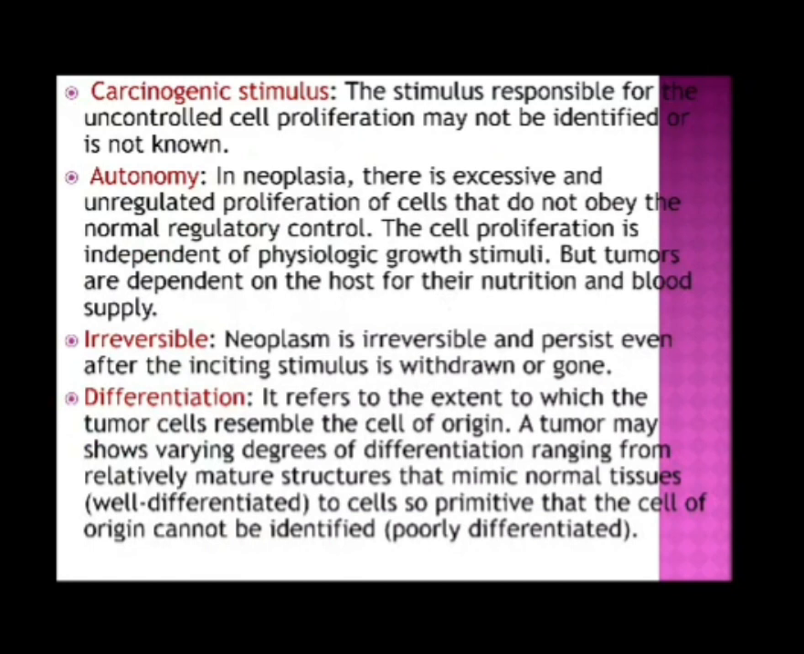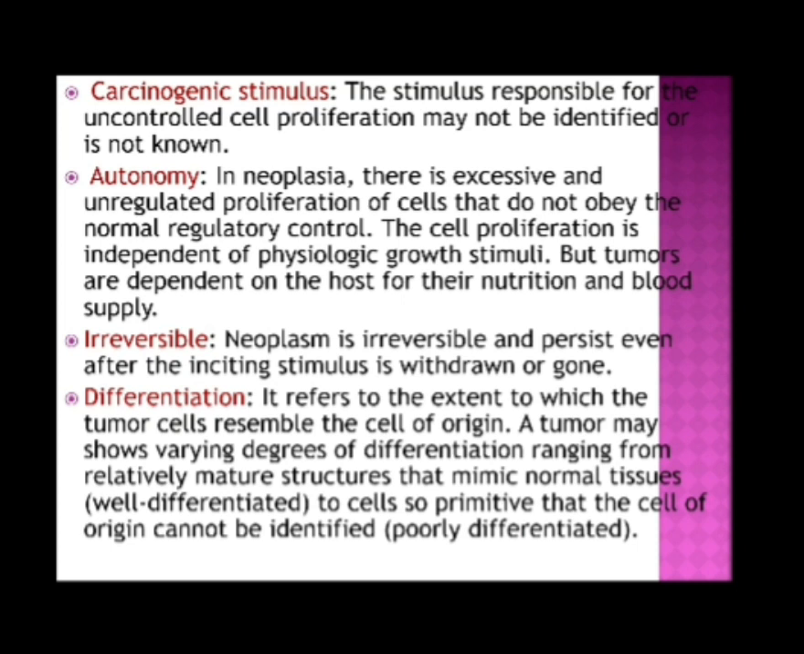Carcinogenic stimulus. The stimulus responsible for the uncontrolled cell proliferation may not be identified or is not known. Autonomy. In neoplasia, there is excessive and unregulated proliferation of cells that do not obey the normal regulatory control. The cell proliferation is independent of physiologic growth stimuli, but tumors are dependent on the host for their nutrition and blood supply. Irreversible. Neoplasm is irreversible and persists even after the inciting stimulus is withdrawn or gone.